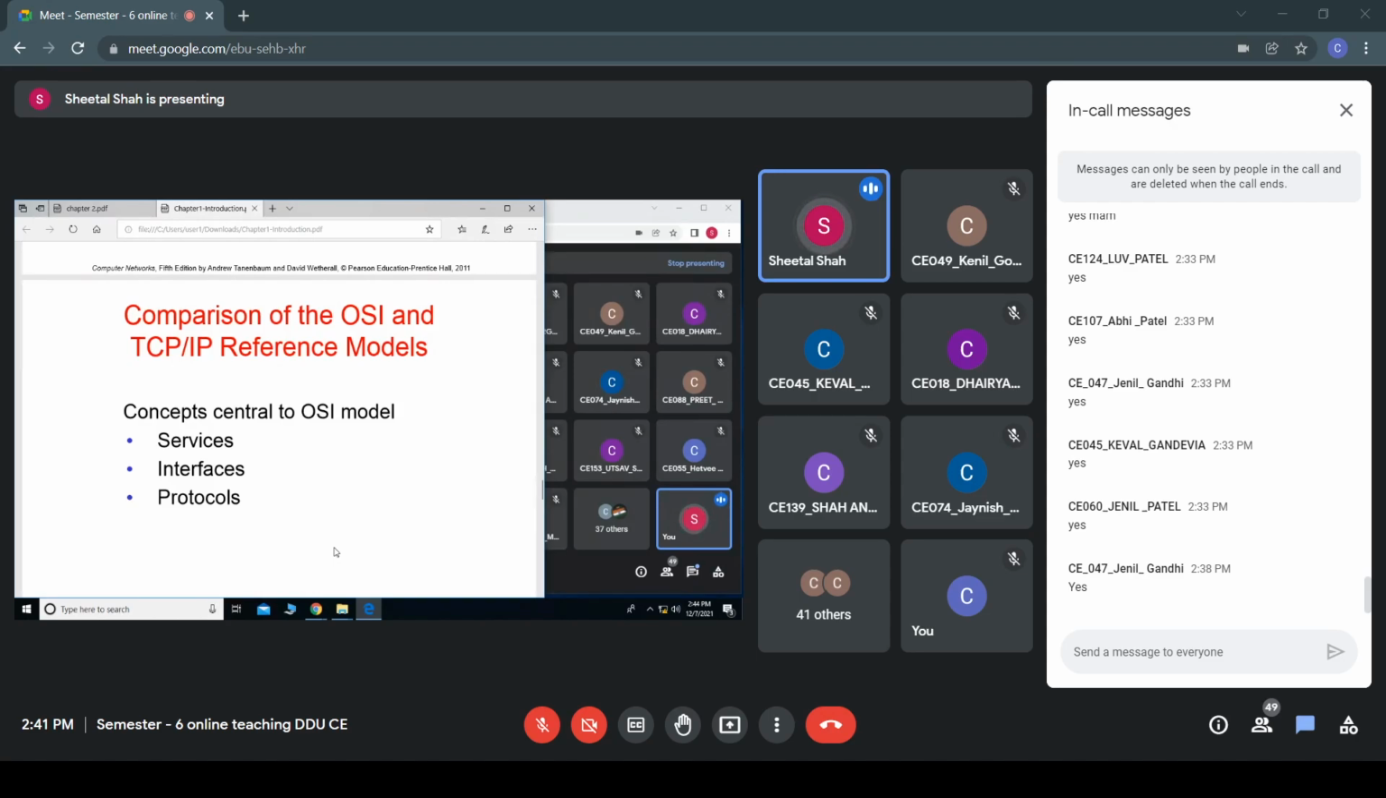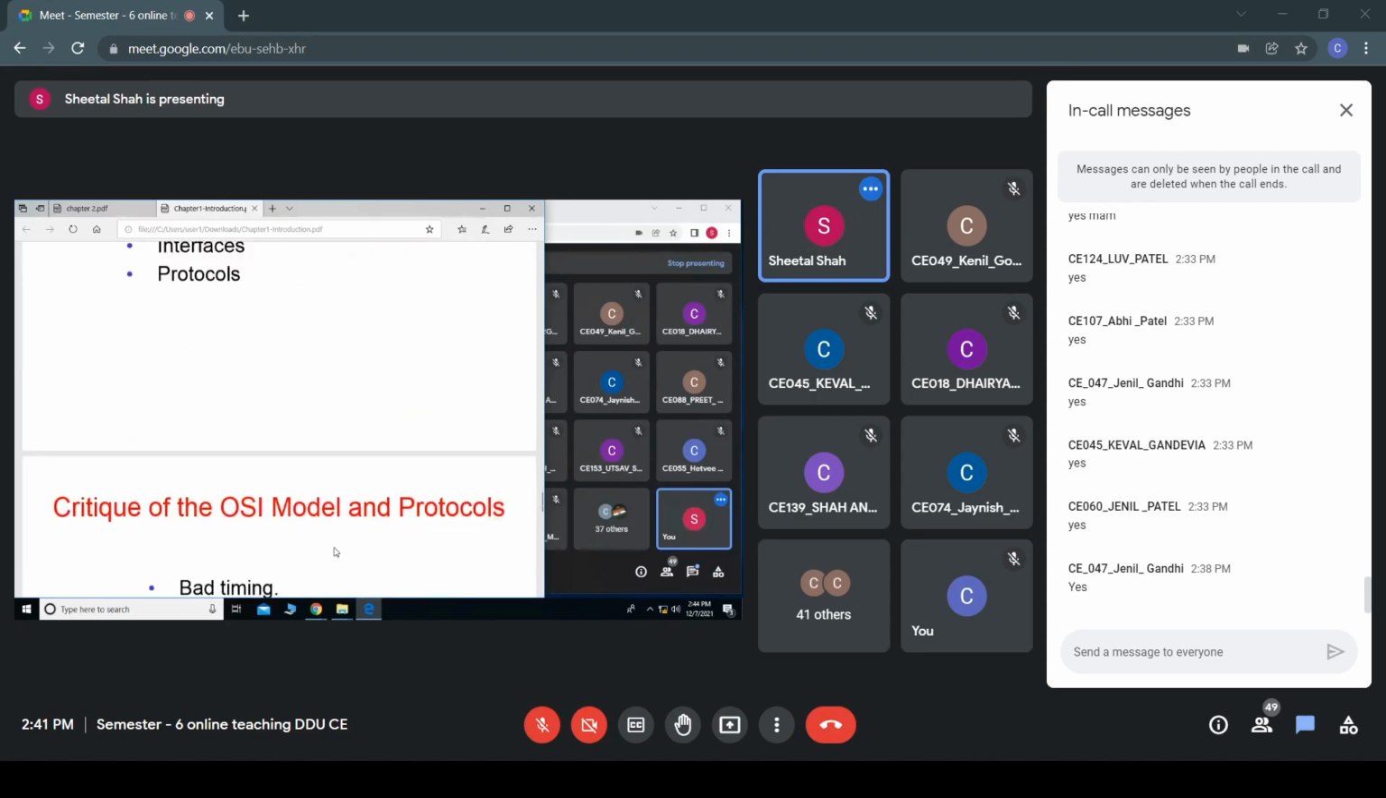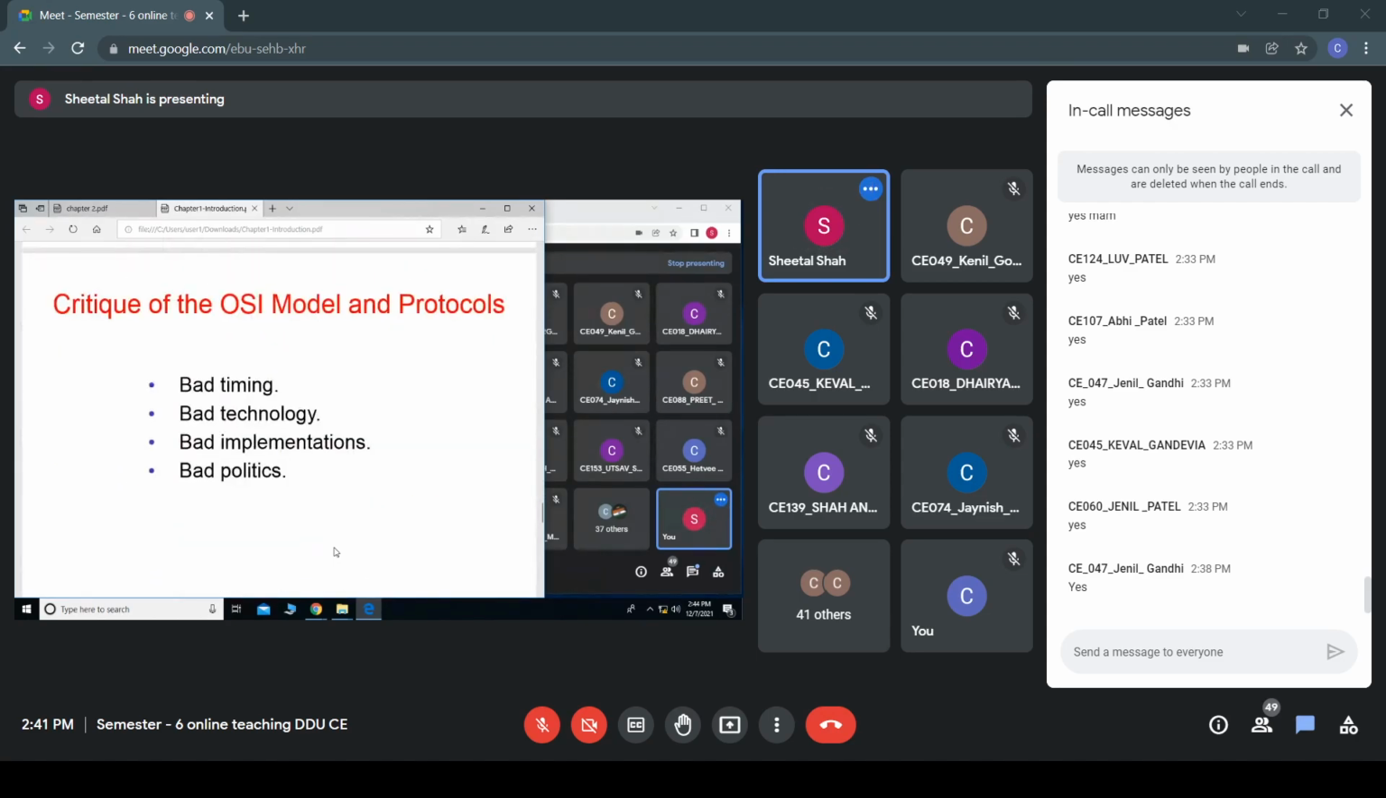Any doubts in this? Hello, any doubts regarding this? Okay. If you have any doubt, put it in the chat box so that I'll come to know where you are facing the problem.